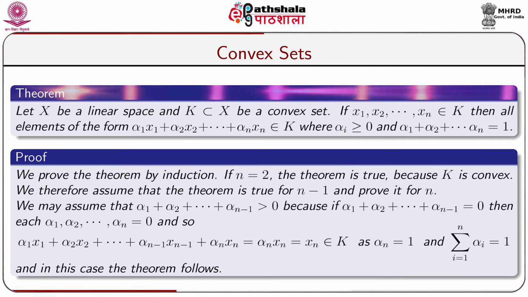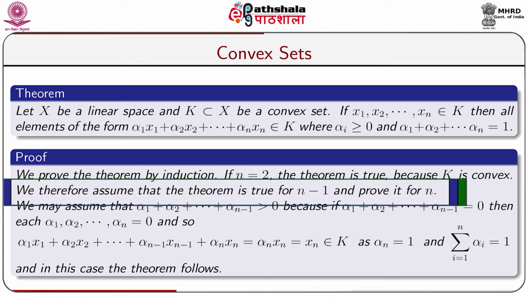Let us take another theorem. Let X be a linear space and K a subset of X which is a convex set. If x1, x2, ..., xn belong to K, then all elements of the form alpha1 x1 plus alpha2 x2 plus ... plus alpha_n xn, where alpha_i is greater than or equal to 0 with alpha1 plus alpha2 plus ... plus alpha_n equal to 1, belong to K. We now prove the theorem by induction. If n is equal to 2, the theorem is true because K is convex.